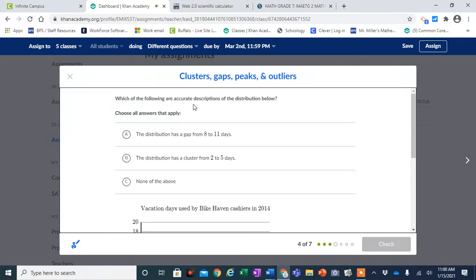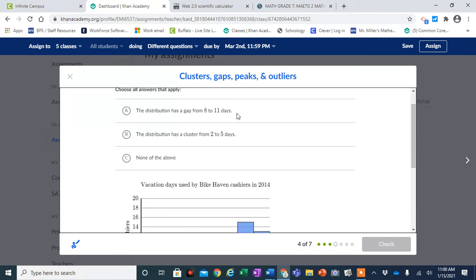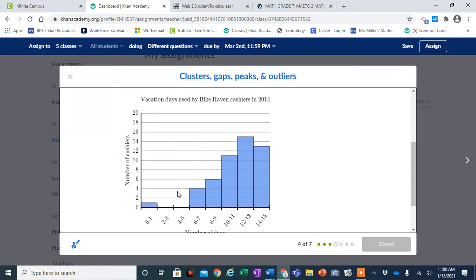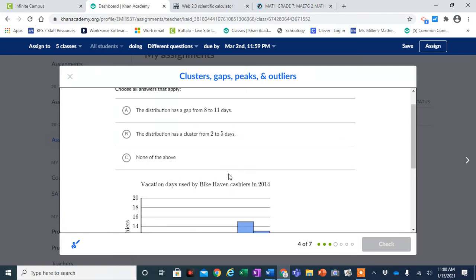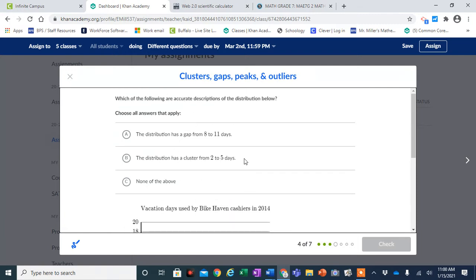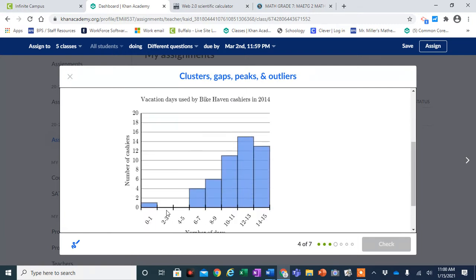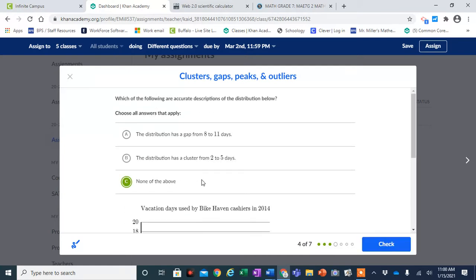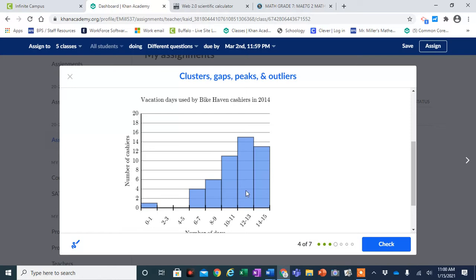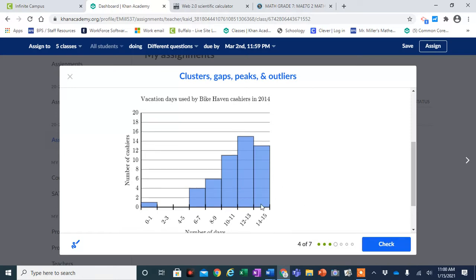Which of the following are accurate descriptions of the distributions below? Gap from 8 to 11 days. That's not true. Has a cluster from 2 to 5 days. 2 to 5, nope, that's a gap. So none of the above. A cluster would be something like this that we have here from like 6 to 15.